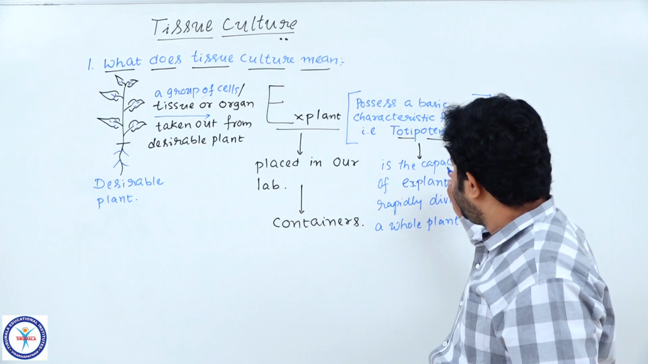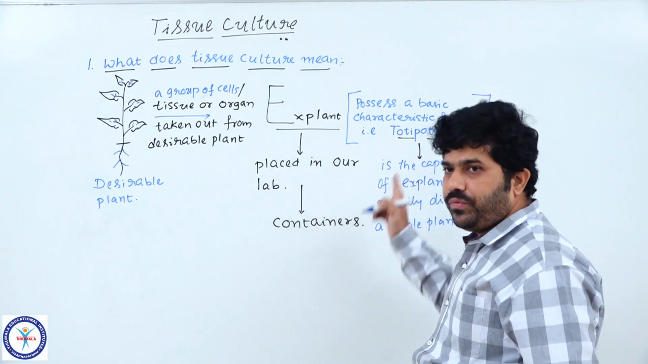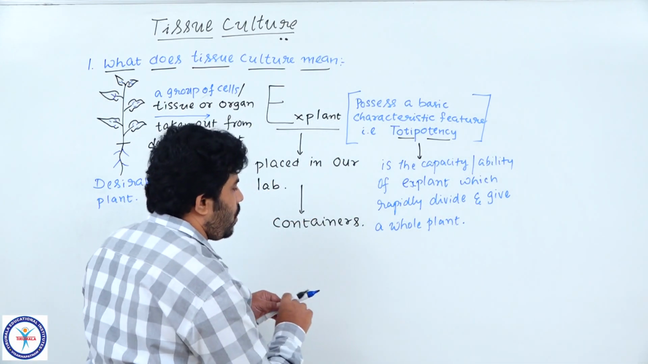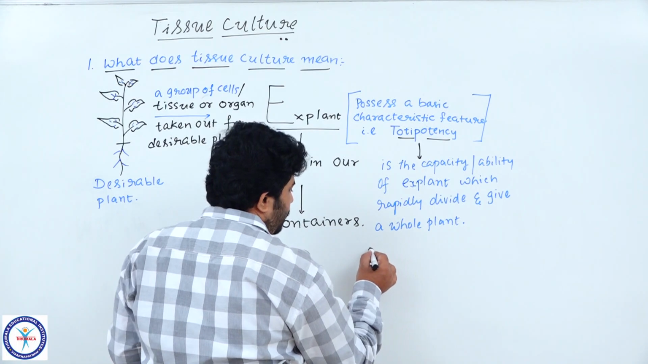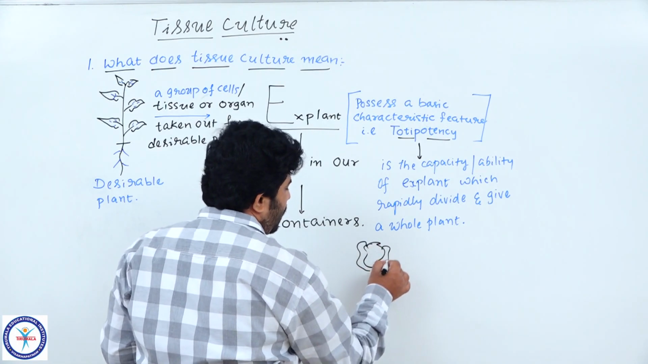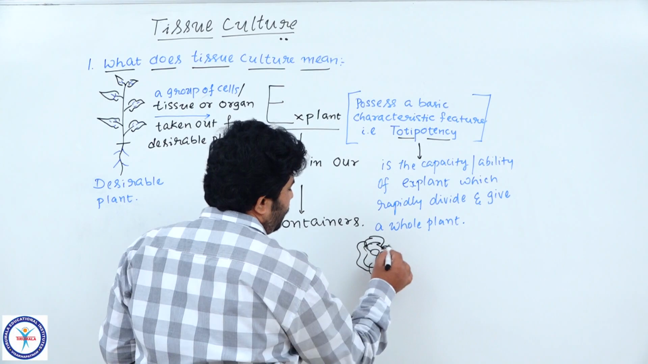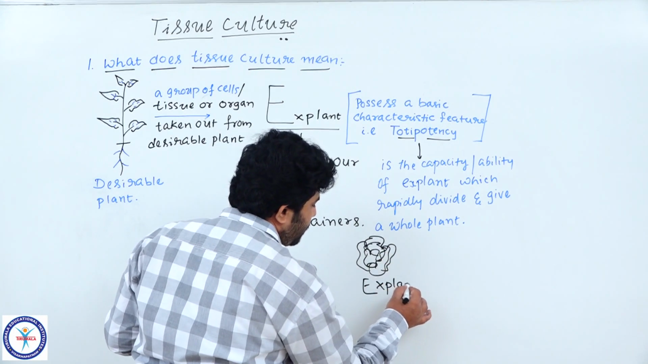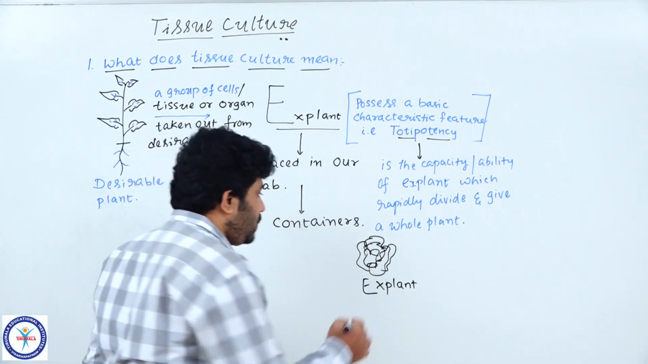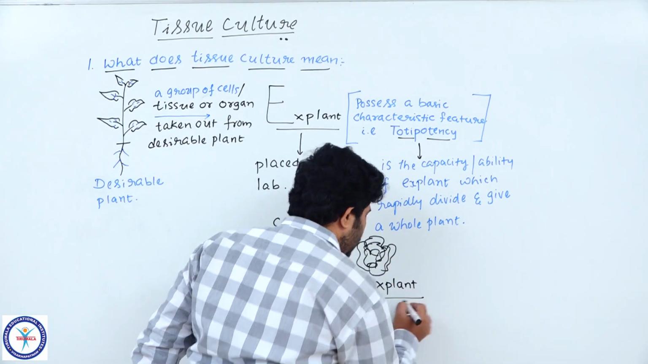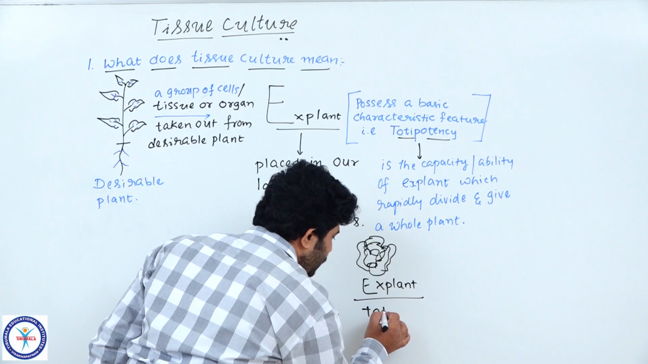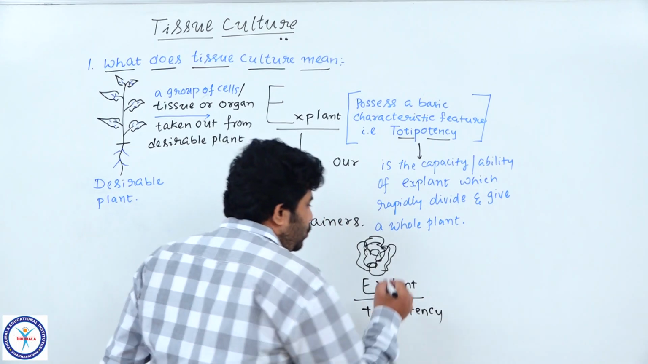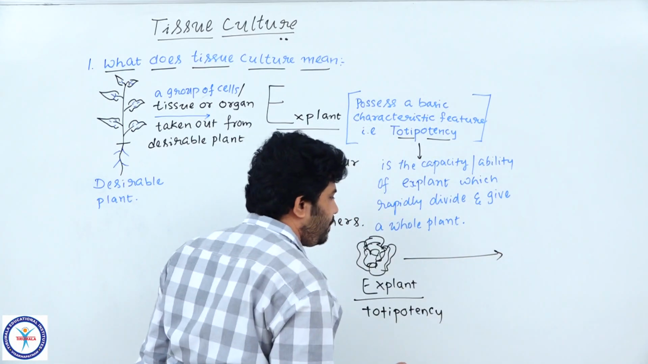Totipotency is nothing but a strength or ability or capacity of an explant through which we are going to produce a plant. Suppose we take a small piece of organ or tissue, whatever the organ or part you may have taken, just understand it as the explant. Now this explant should possess totipotency. Due to the totipotency, this is the explant.